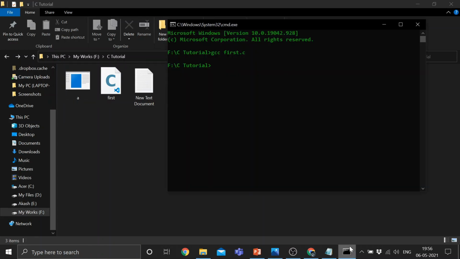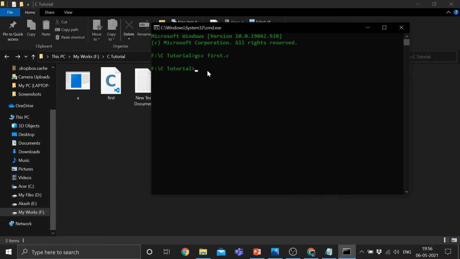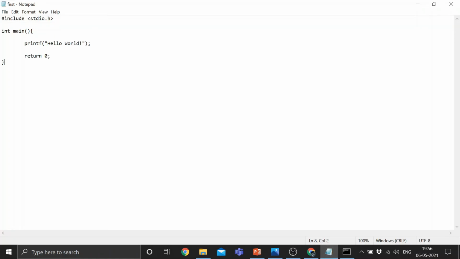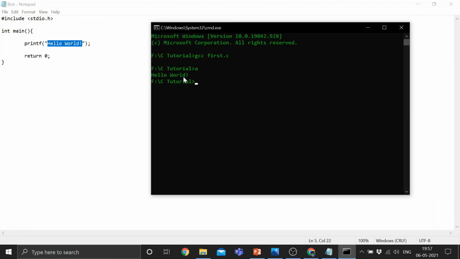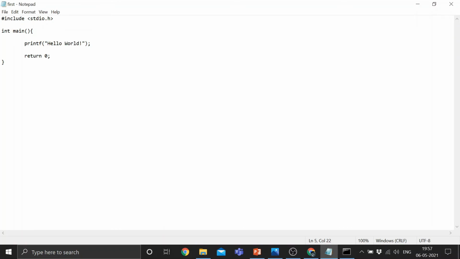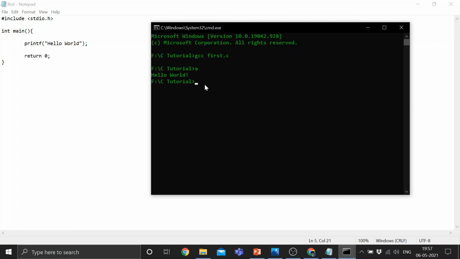To execute it, open command prompt again, type a and press enter, and here you can see whatever we have written, hello world, followed by an exclamation mark. And if I remove this exclamation mark and save, and execute the a file again, it is still printing hello world with the exclamation mark.